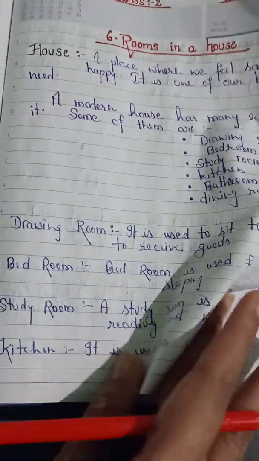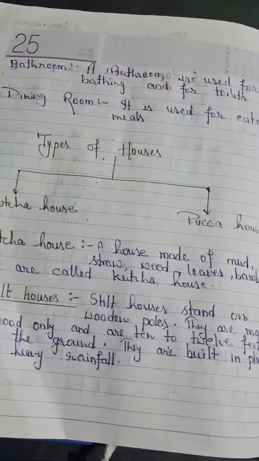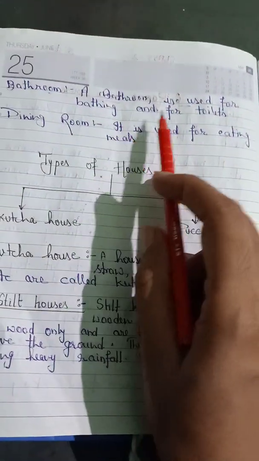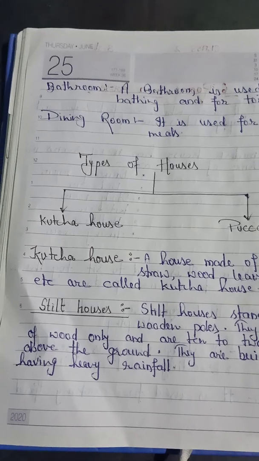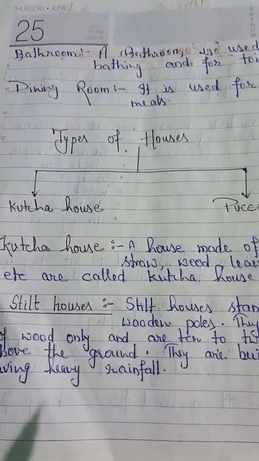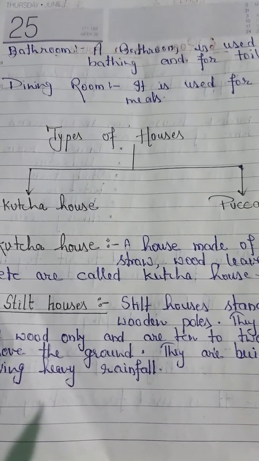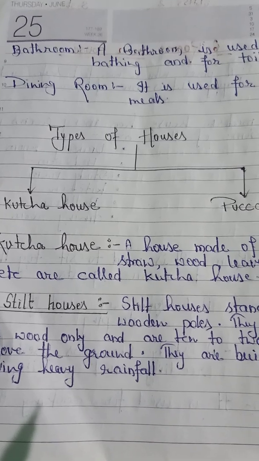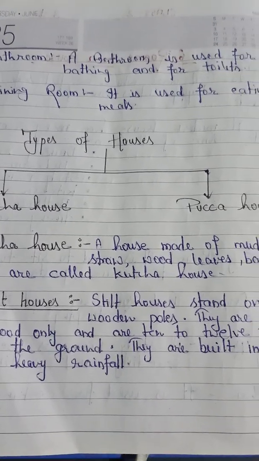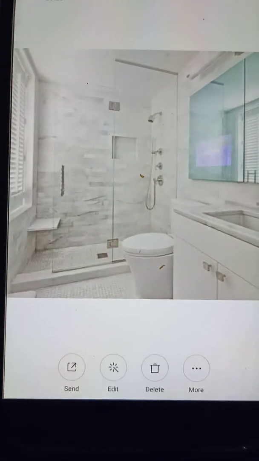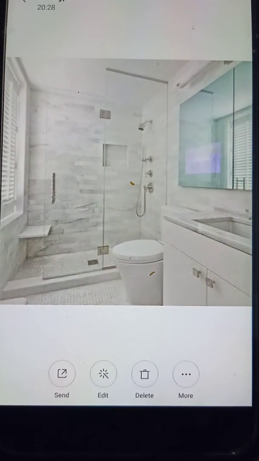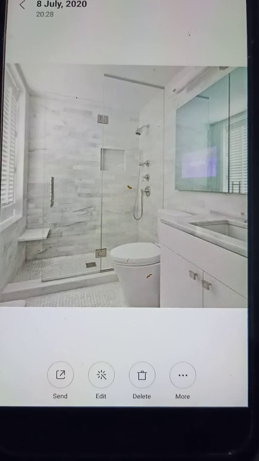Then after the kitchen there is the bathroom. A bathroom is used for bathing and for the toilet. The place where we can take a bath, the place where we can use the toilet, that is called the bathroom. So here it is a room, the bathroom. So these are the different rooms in our house.